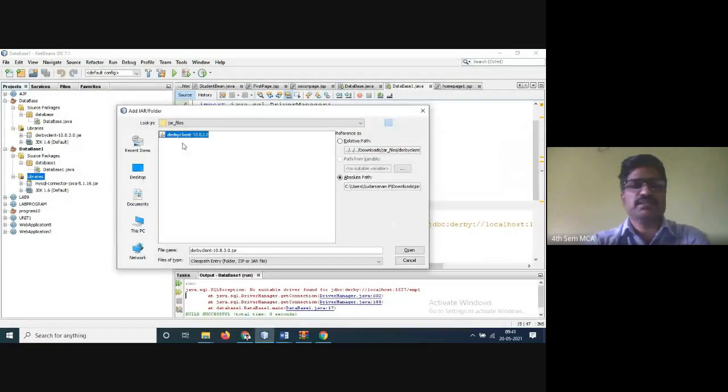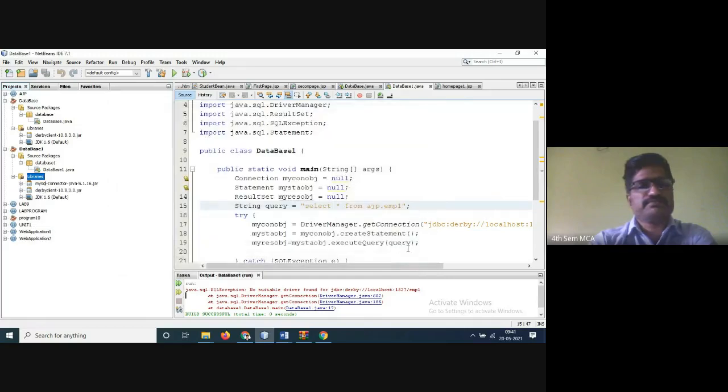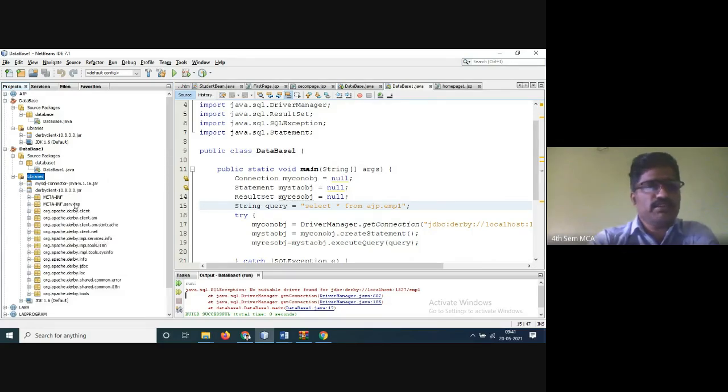So directly it is coming here. Derby client 10.8, just open it. Now, are you able to see here? Derby client 10.8.3.0. So all the jar files will be coming here. This is the Derby client 10.8.3.0 files. Here also it will be there, clients, JDK client.